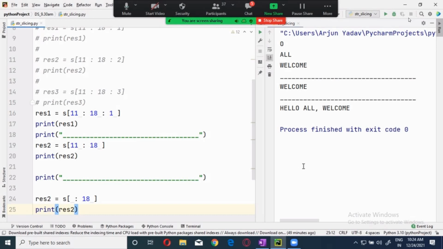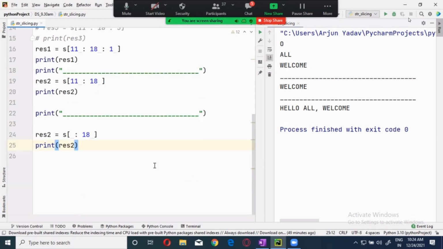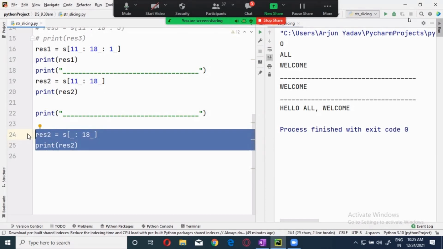Is it okay? Clear. Now, can I remove this one also? Can I remove that one? Yes, you can remove this one. In slicing, remember this. In slicing, none of the values is mandatory.